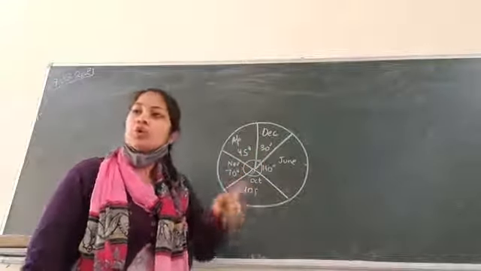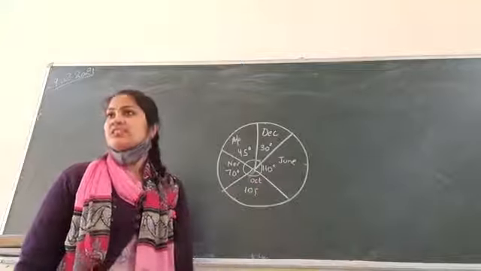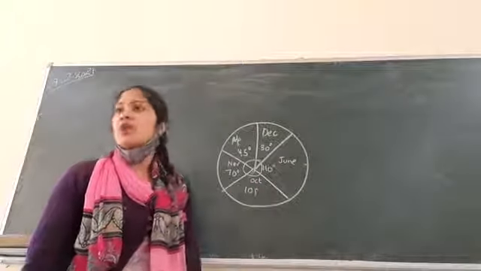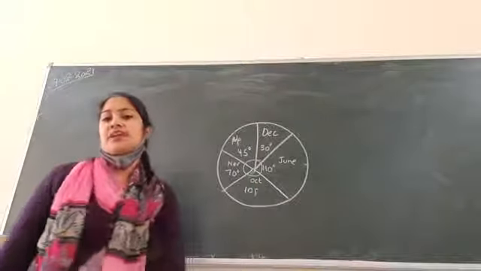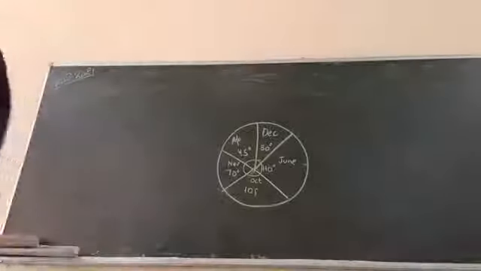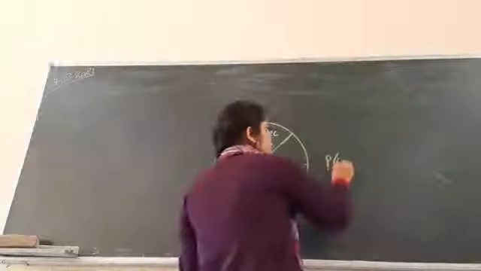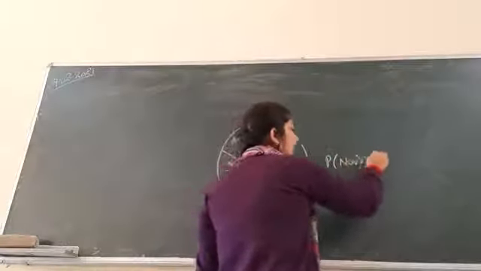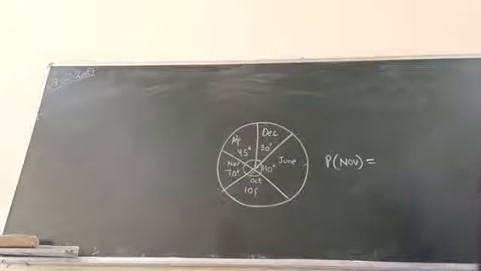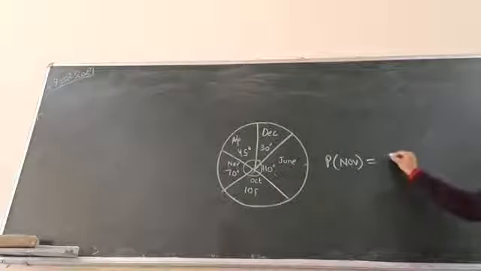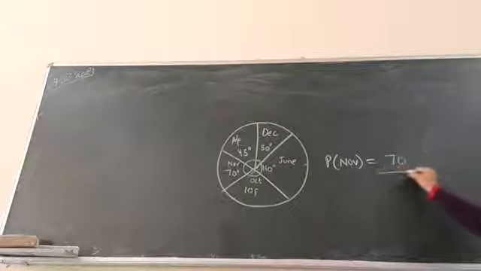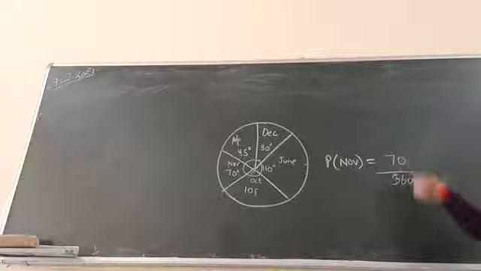So we'll consider our total as 360 in this case. Now they are asking you to find the probability of selling bicycles in the month of November. So what is the probability for November? 70 over 360, and then you can reduce it to the lowest form, right?